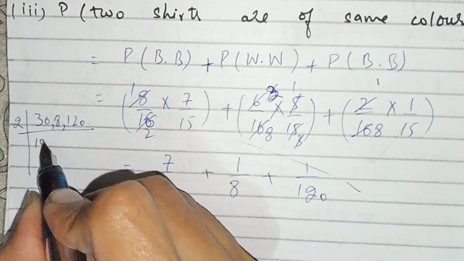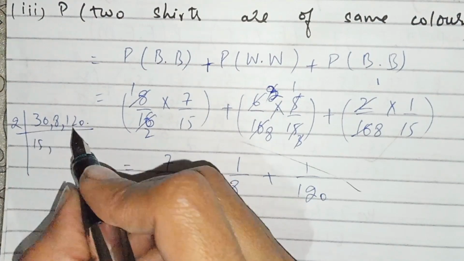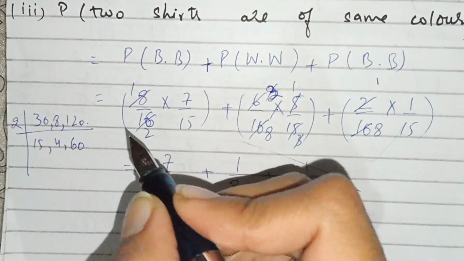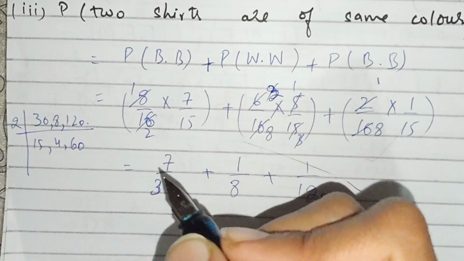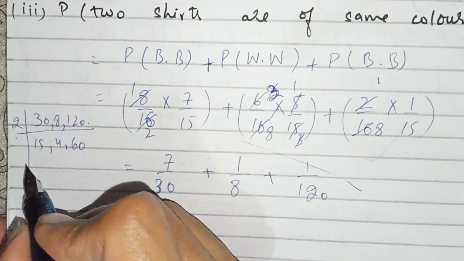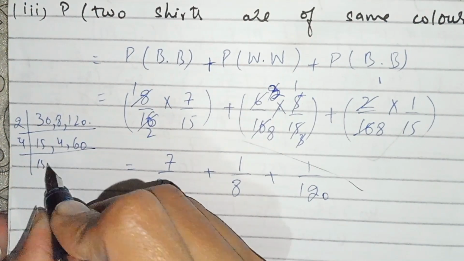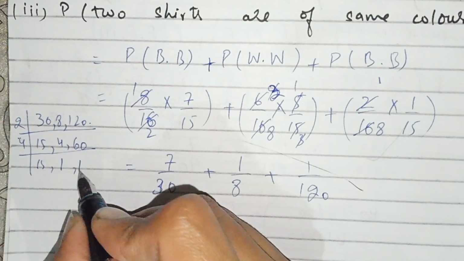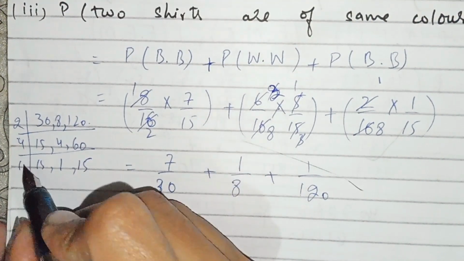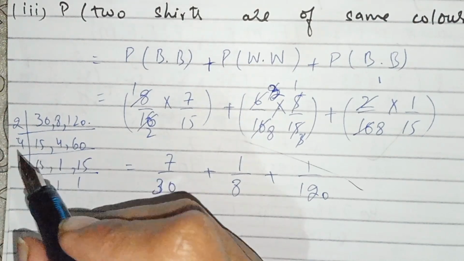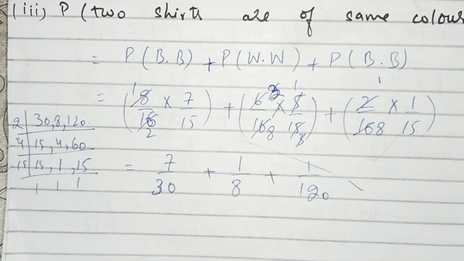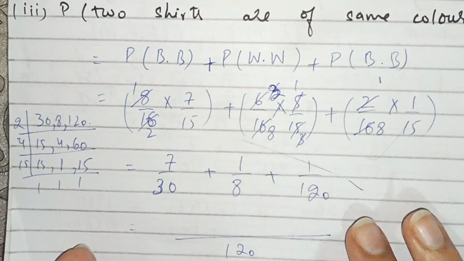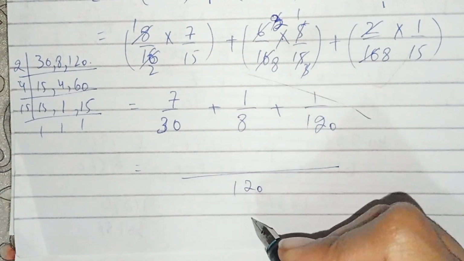All these values come in the table of 2, 4 and 2, and now we get the LCM 120, and we have to solve it.